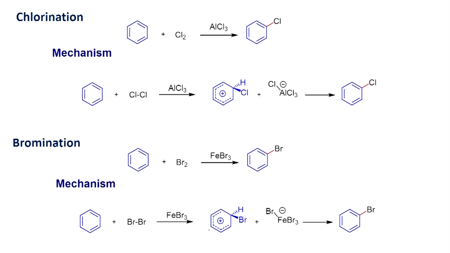Now let us look at the halogenation reaction. The first example involves the reaction of molecular chlorine with benzene to give chlorobenzene as the product.